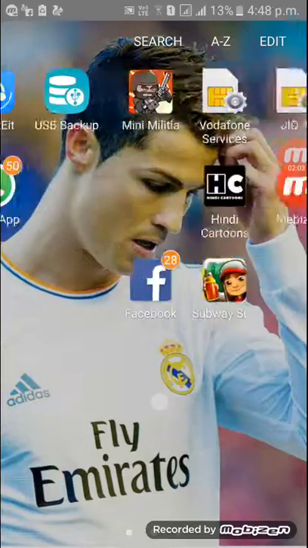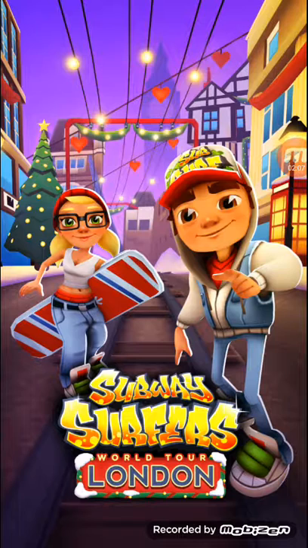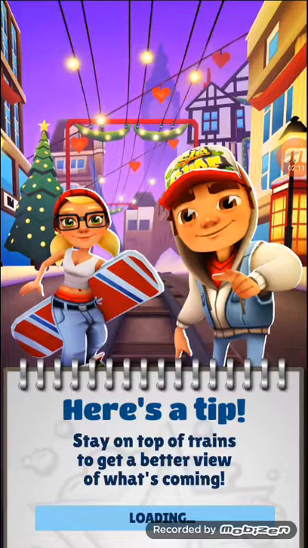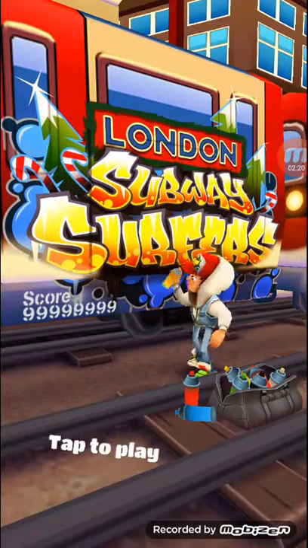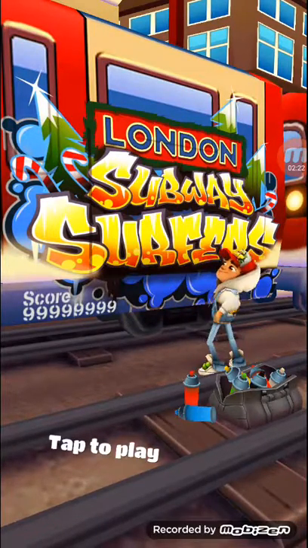I'll open this Subway Surfers. See, I have downloaded the London one. See my score.